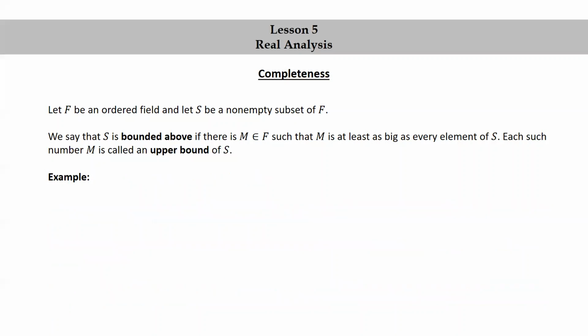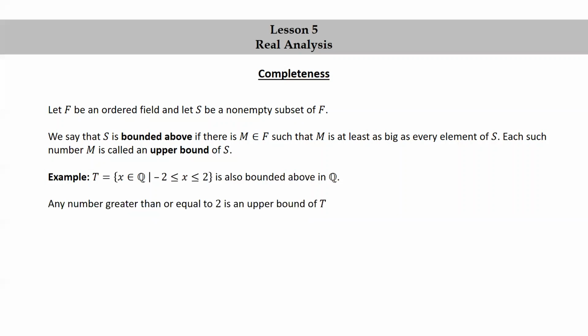Let's look at another example. T equals the set of rational numbers x such that -2 is less than or equal to x is less than or equal to 2, is also bounded above in the ordered field of rational numbers. Any number greater than or equal to 2 is an upper bound of T, and 2 is the least upper bound of T. Note that in this example, the least upper bound of T is in T.